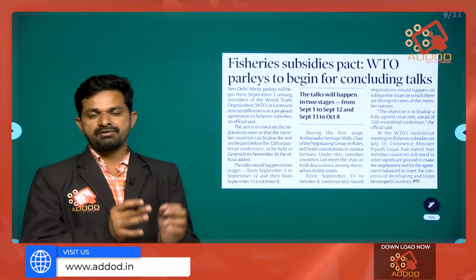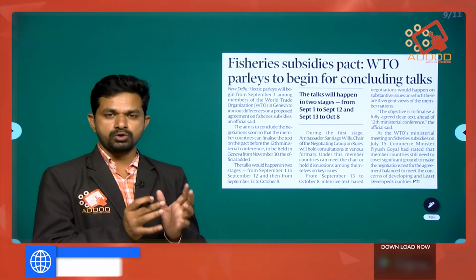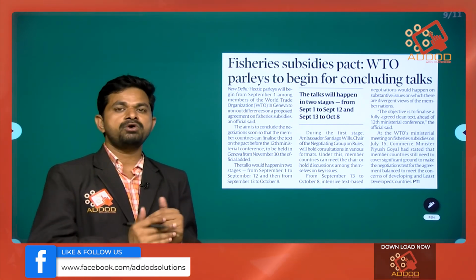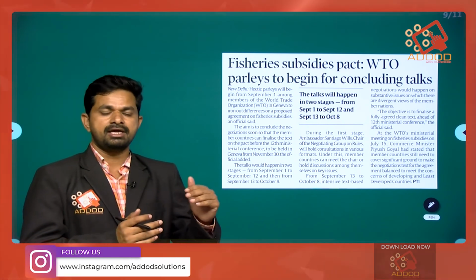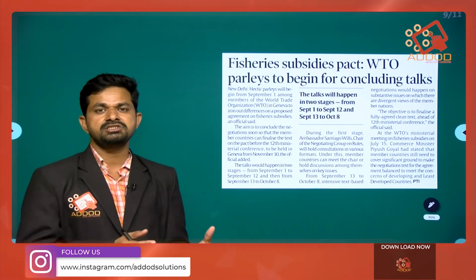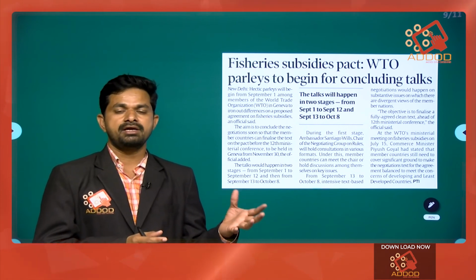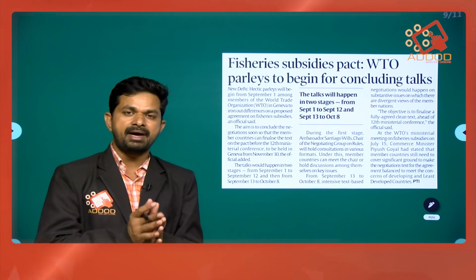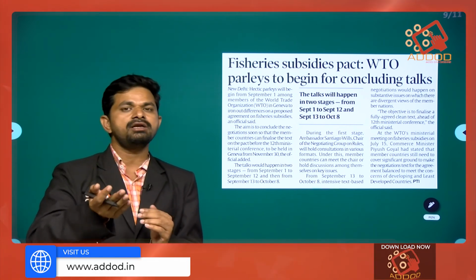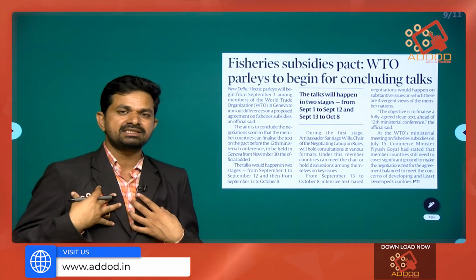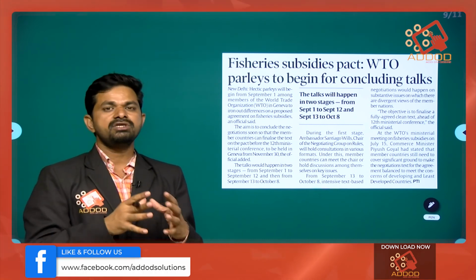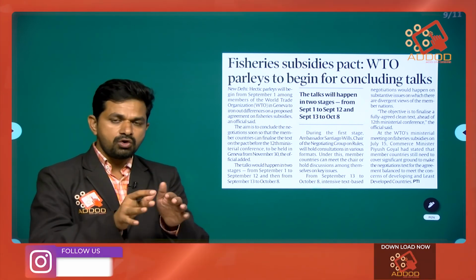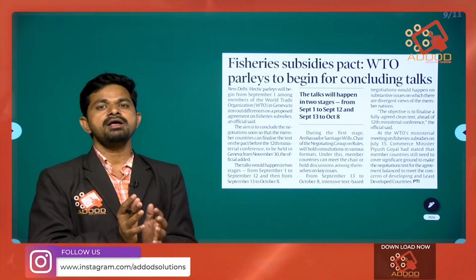We have a 7,500 kilometer coastline where we have huge potential for fishing. For us, in the export of fish, most of the time we have been facing rejections from other countries, as there are tariff barriers and non-tariff barriers. What are tariff barriers? Tariff barriers are taxes imposed on our goods, or taxes we impose on the goods that we are importing. These are called tariff barriers. Why are tariff barriers created? To protect local products, we impose tariff barriers.